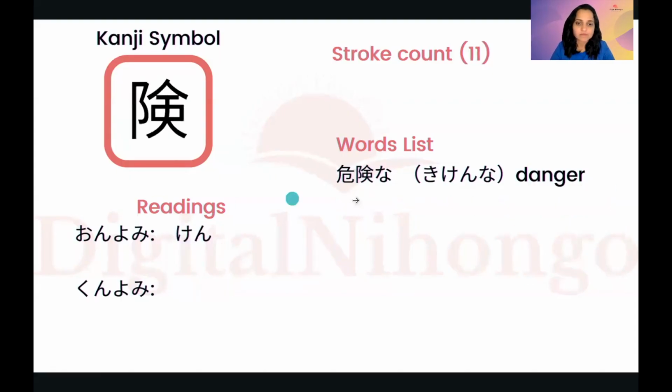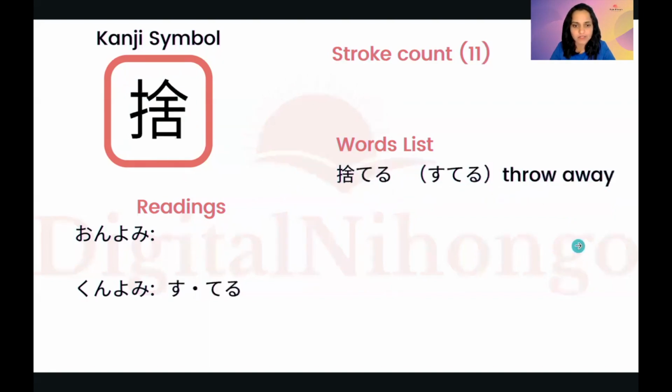Then the next kanji from the word kiken is ken. Again, this beta symbol is there and this part. Okay. So kikenna is danger. And the last one is suteru. Sutemasu is to throw. Okay. Sutemasu is to throw away.